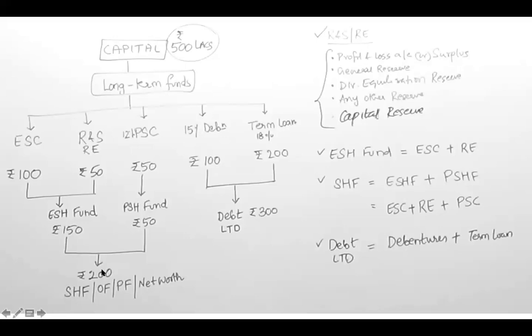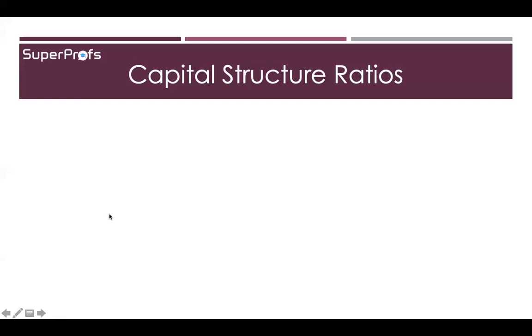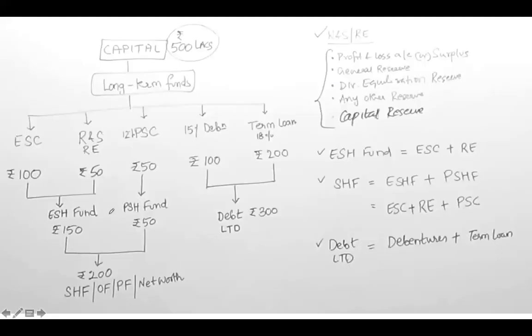In the very first session we had taken this example, wherein we have the capital structure of the firm, where in equity share capital there is 100 lakh rupees, reserve and surplus 50 lakh, okay, preference share capital.